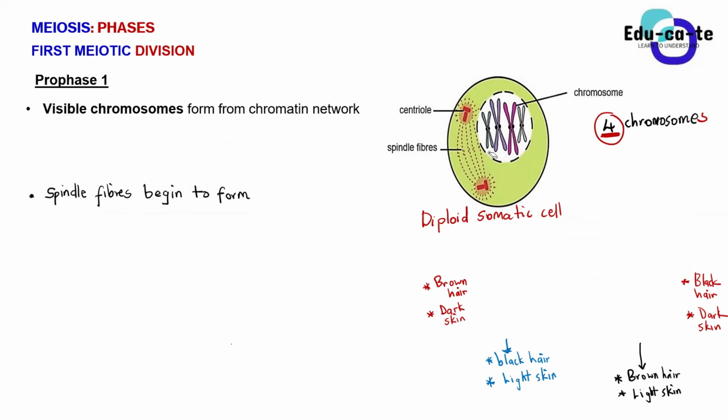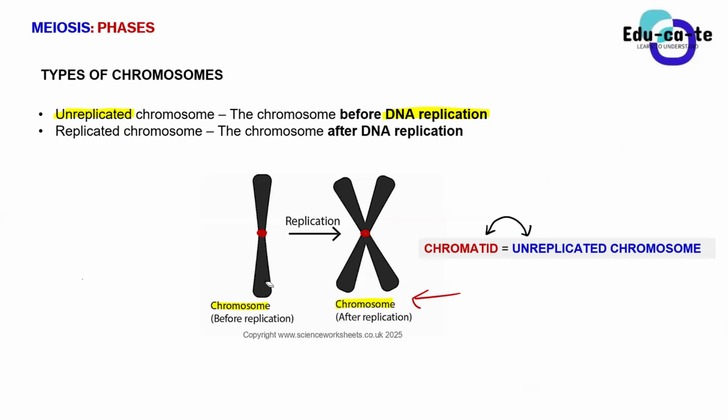So guys, please get used to those terms. When they ask in multiple choice questions, they will definitely mention the term replicated. So a replicated chromosome is the chromosome that you know that has two chromatids. And then an unreplicated chromosome is actually what? A chromatid. It is known as an unreplicated chromosome.